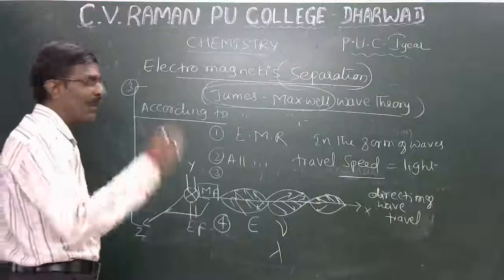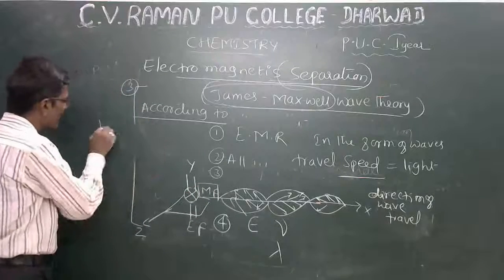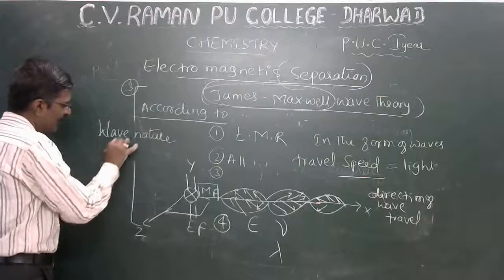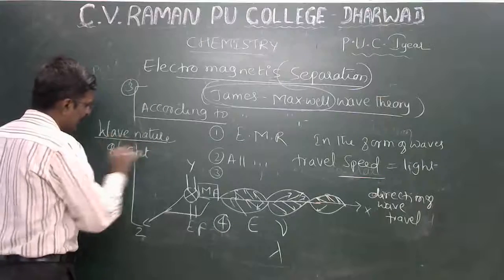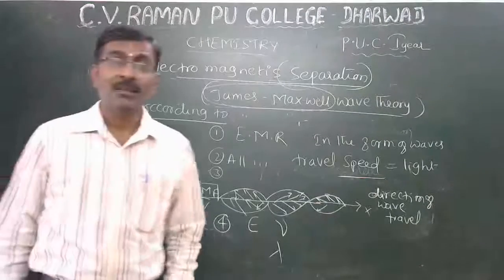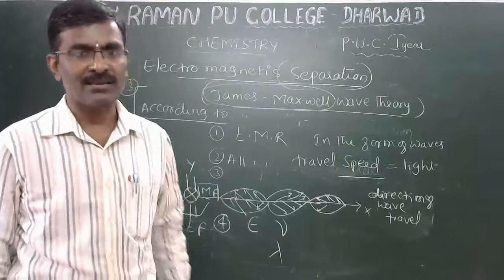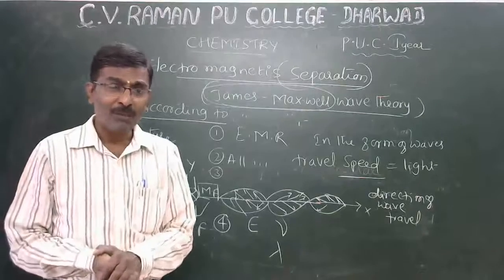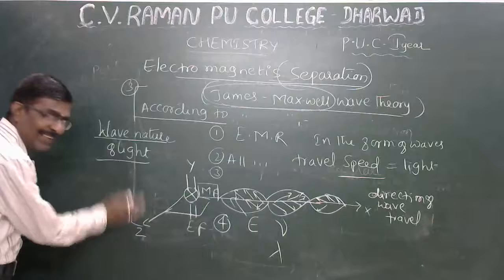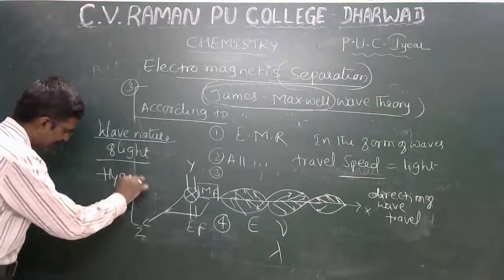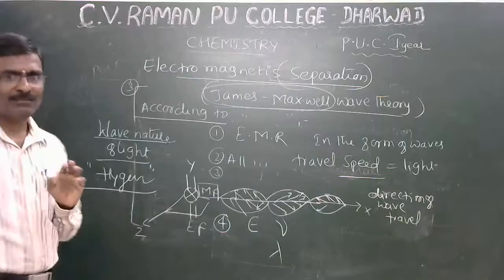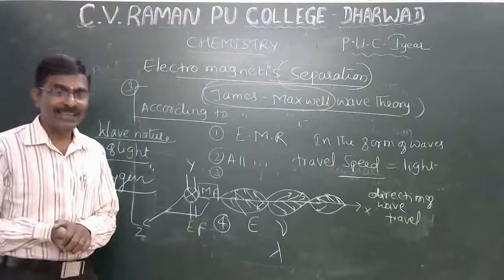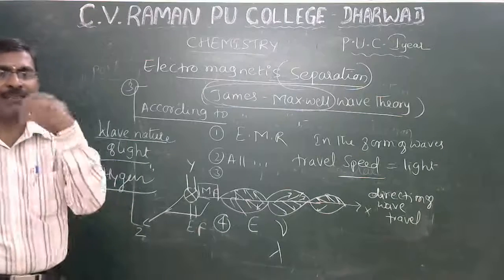Next, wave nature of light. I want to discuss the wave nature of light. You know the Sun produces 7 colors. Here, in the wave nature of light, the great scientist Huygens said all electromagnetic radiation is formed of waves.